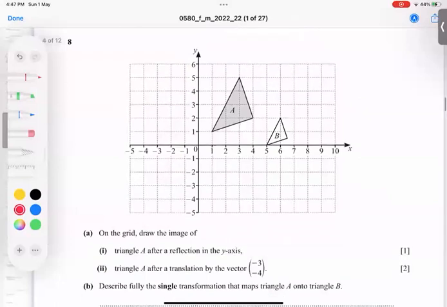Question number 8, he's asking here, draw the image on the grid of triangle A, reflection in the y-axis. Triangle A is here, reflection in the y-axis. Y-axis means this is our mirror line. So you know it very well. If one person stands in front of a mirror, his image is exactly the same. How much distance? The same distance here. How much? Same. And 90 degrees, always 90 degrees. This is a basic criterion.